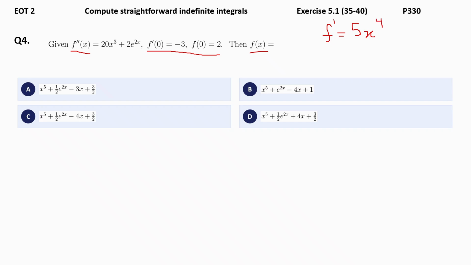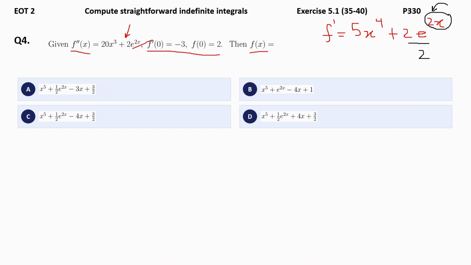Next is very important. You already have a coefficient 2, isn't it? So let it be 2. E power any function repeats the same. So e power 2x. I changed the color of the pen to make it more clear. Your power has a coefficient 2, isn't it? This will come in the denominator. Are you getting me? Like a chain rule. But it's not a chain rule, it's a formula.